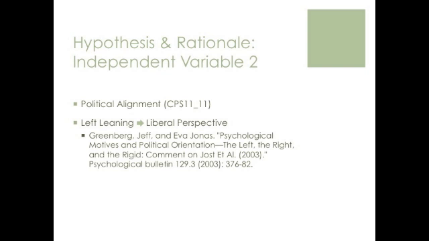Our second independent variable was CPS11_11, which measured a respondent's political alignment. Based on research by Greenberg and Jonas, we hypothesized that those who were more left-leaning would be more likely to have a liberal perspective. This was due to the paper's conclusion that parties which are on the right of the political system have been historically less likely to support the rights of marginalized groups, while those on the left have been more likely to support the rights of these groups. As political parties cater to the interests of their constituents, those on the left are more likely to have a liberal perspective, while those on the right are less likely to have a liberal perspective.